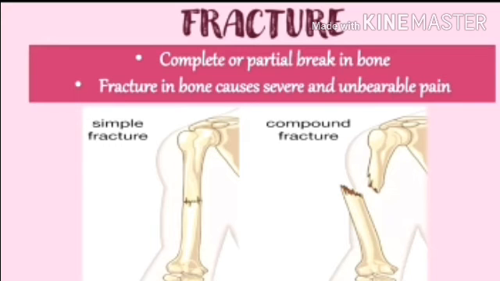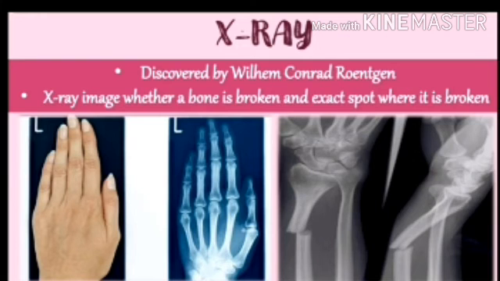Now how can we identify this fracture? To understand the fracture, first we have to take an X-ray. X-rays were discovered by the scientist Wilhelm Conrad Röntgen. An X-ray is an image that shows whether a bone is broken and the exact spot where it is broken.